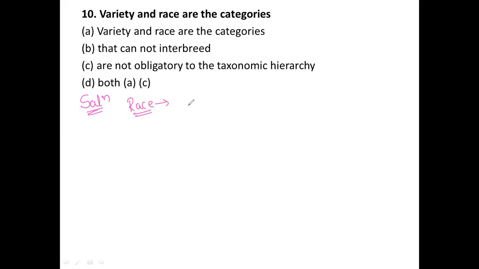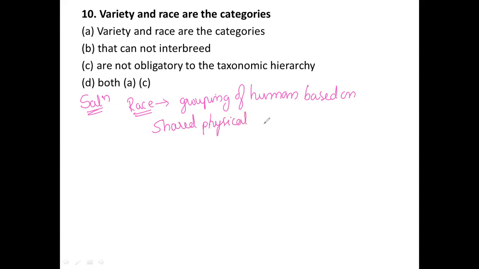The race is a grouping of humans based on shared physical or social qualities into categories, generally.